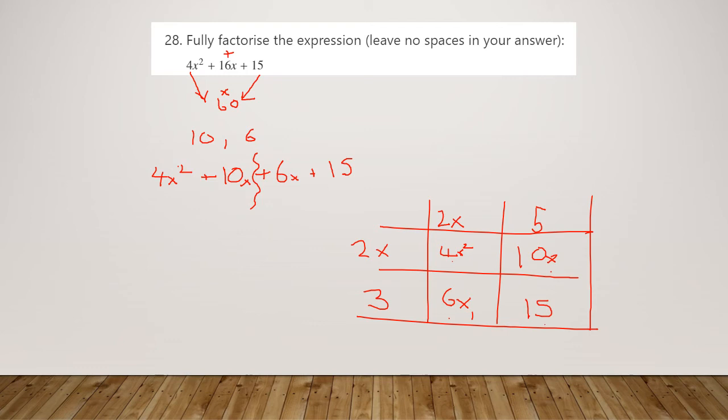So our column and row headers are going to be our brackets. So we have a 2x plus 5 as one bracket, and a 2x plus 3 as the other bracket, or of course the other way around, 2x plus 3, 2x plus 5 will get us there as well. So a more long-winded process, but it's a real top end of factorising quadratics.